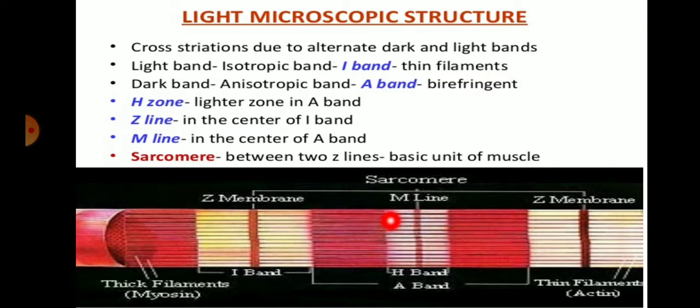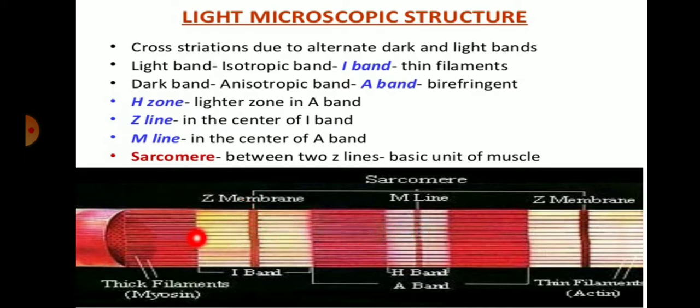So this forms the cross striation, which is a characteristic of skeletal muscle, that is, striations are present on skeletal muscle and cardiac muscle. The H zone is a lighter zone which is present in the A band. So this zone is known as the H zone, where the Z line is present in the center of the I band.